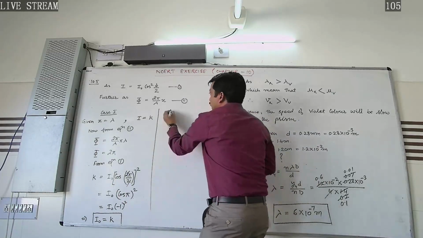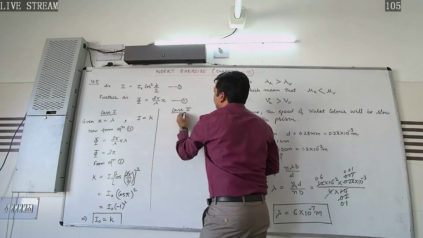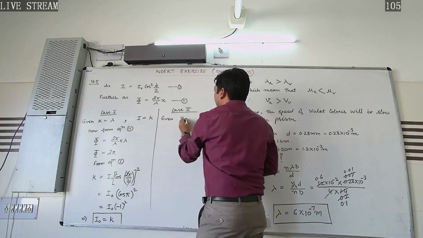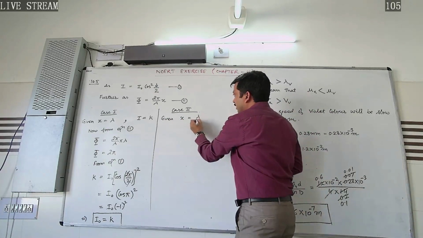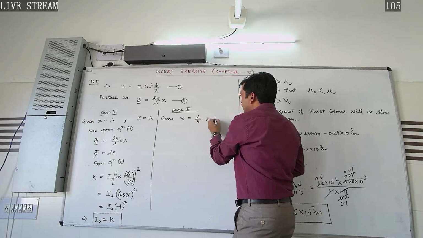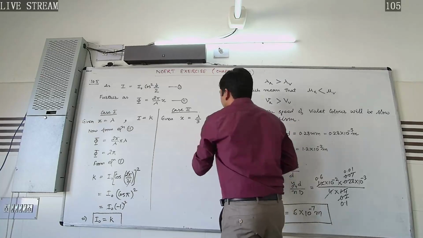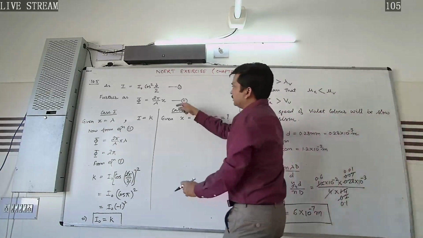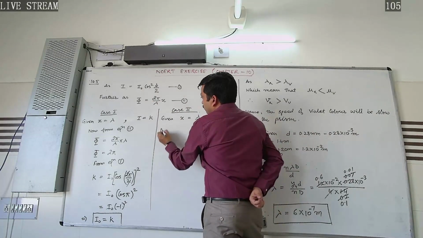Further, in case 2 what we have given is the path difference is equal to lambda by 3. So if the path difference is lambda by 3, then what about the value of the intensity? Here again we will make use of equation number 2, and we will find the phase difference.